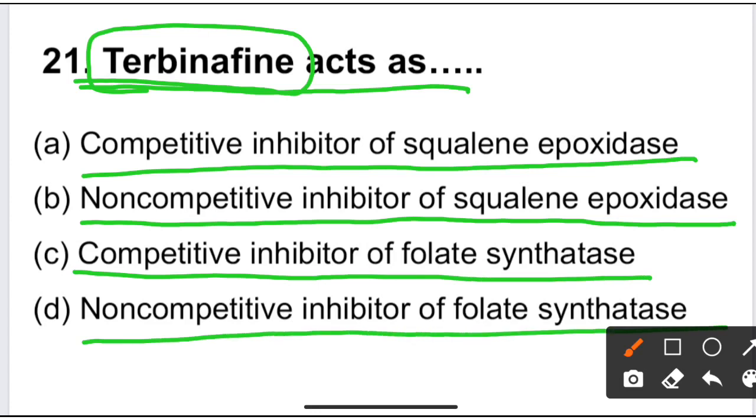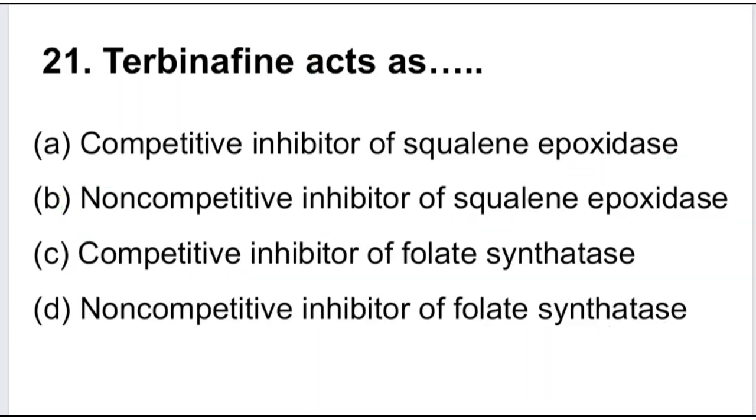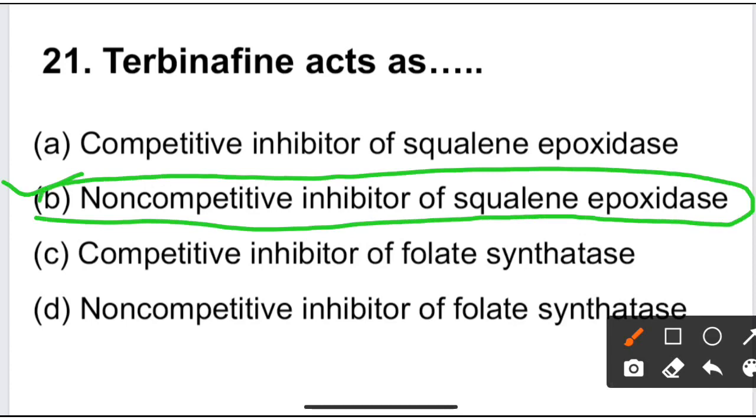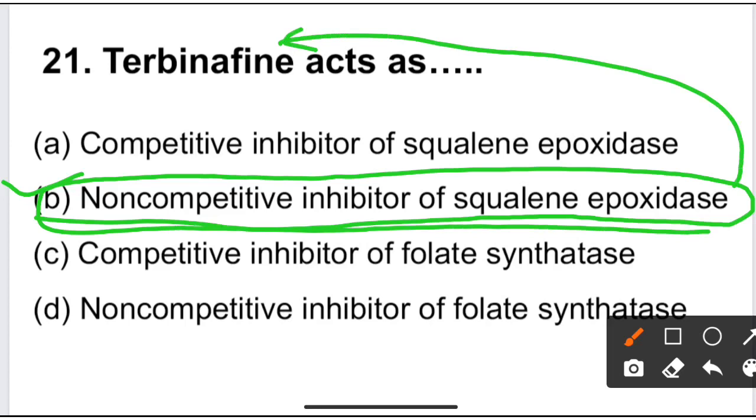Terbinafine acts by squalene epoxidase inhibition, and the inhibition is non-competitive. So the correct option is option B. Terbinafine acts by non-competitive inhibition of the squalene epoxidase enzyme, which is involved in synthesis of ergosterol, and ergosterol is the main cell wall or cell membrane constituent of fungi.